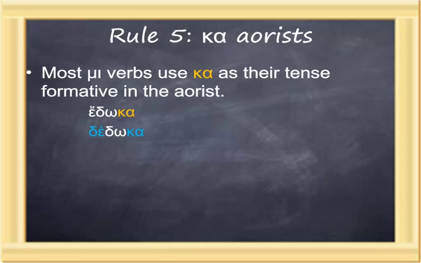And rule number 5 is that most mi verbs use kappa alpha as their tense formative in the aorist. So although we're used to kappa alpha being in the perfect, one would also have to have epsilon reduplication to have a perfect. If there's just an augment, as in edoka, that's a kappa alpha aorist.